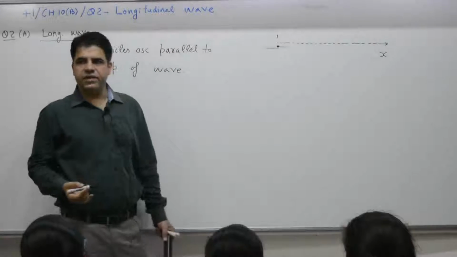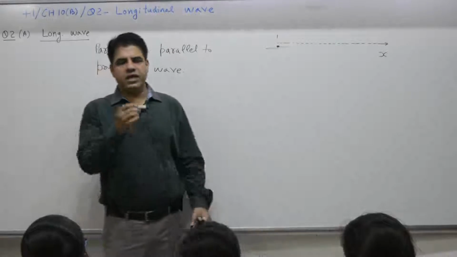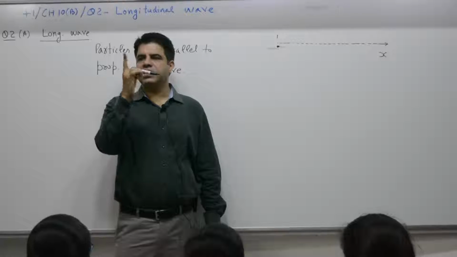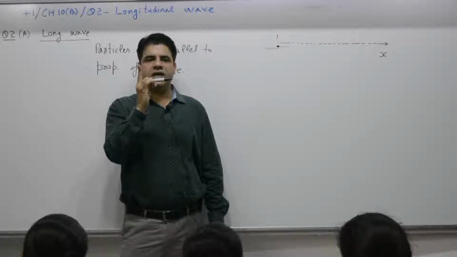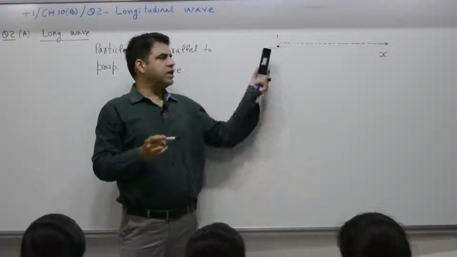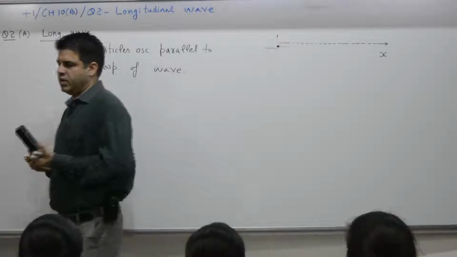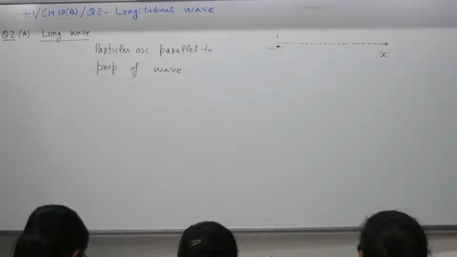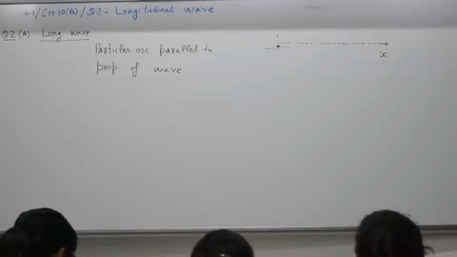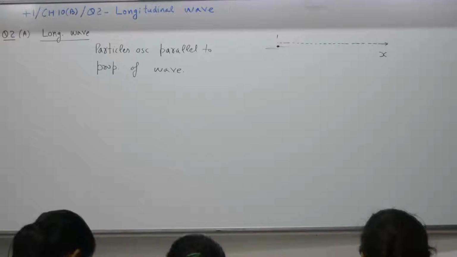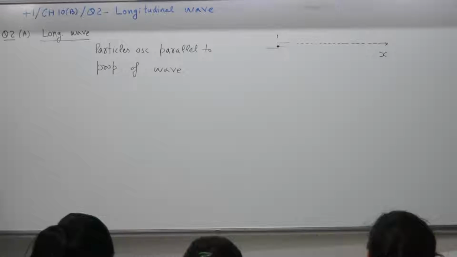What was the transverse wave? The wave travels along the x-axis, and particles oscillate along the y-axis. In a transverse wave, the angle was 90 degrees, and here it is parallel to the same. One minute with you to write. What is a longitudinal wave? 1 mark question, 2 lines.